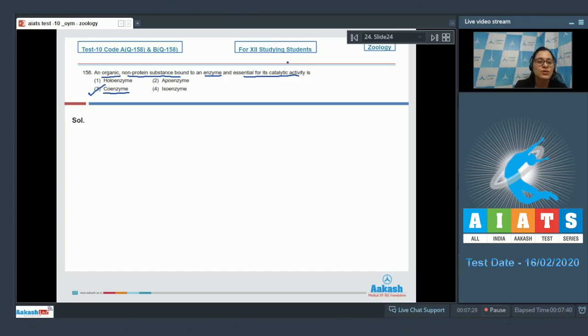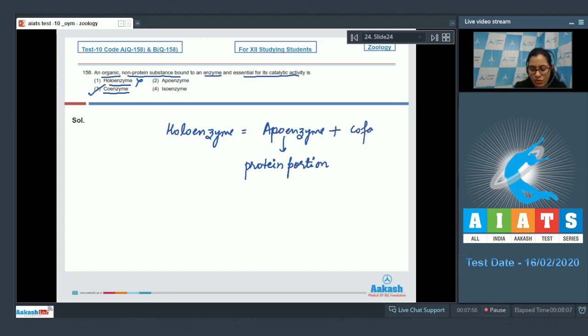Let's discuss the rest of the options. Option number 1, holoenzyme, is an incorrect option because holoenzyme is apoenzyme, which is the protein portion of the enzyme, plus cofactor, which can be a coenzyme. Option number 2, apoenzyme, is an incorrect option as it is a proteinaceous portion. And the last option is isoenzyme, and this is an incorrect option. Isoenzymes are enzymes that differ in structure but have identical functions. So the correct answer to this question is option number 3. Let's move on to the next question.